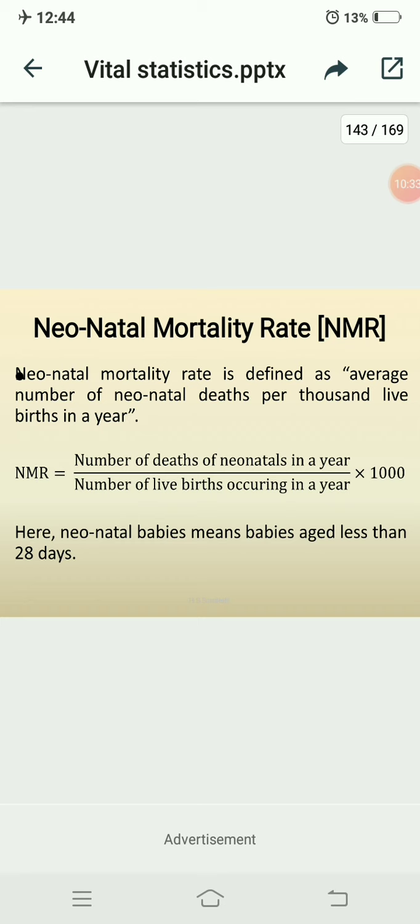Now let us concentrate on the formula. NMR equals the number of neonatal deaths in a year. Neonatals means babies aged less than 28 days. The number of neonatal deaths is divided by the number of live births occurring in a year, multiplied by 1000. So here the neonatal babies means babies aged less than 28 days.